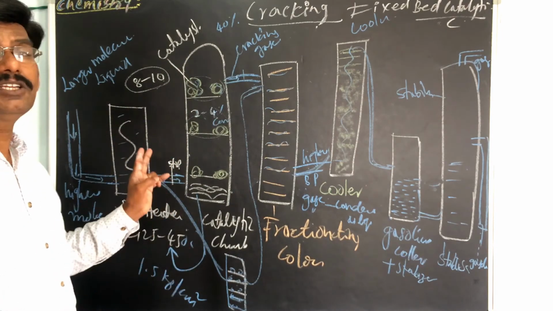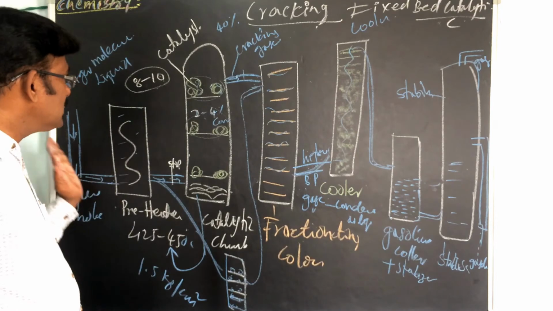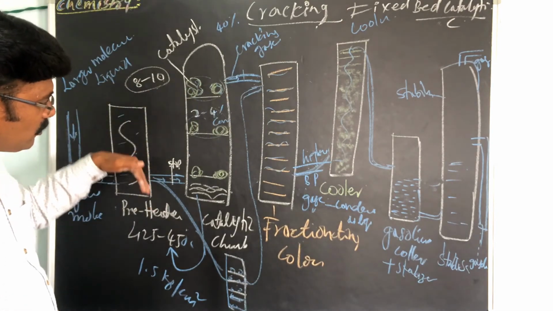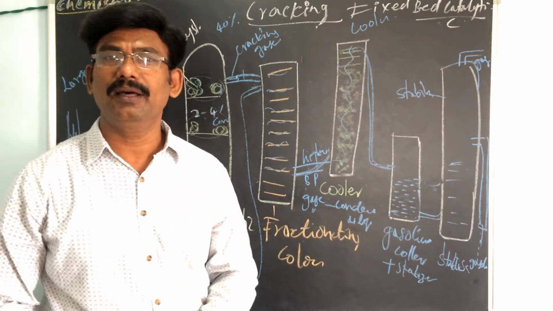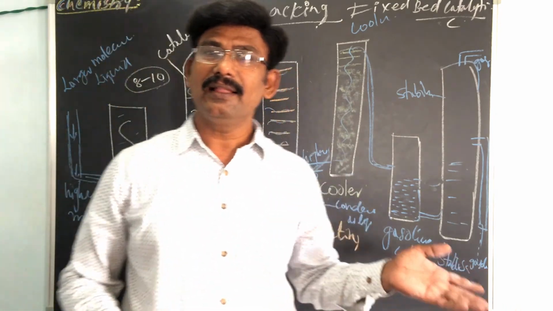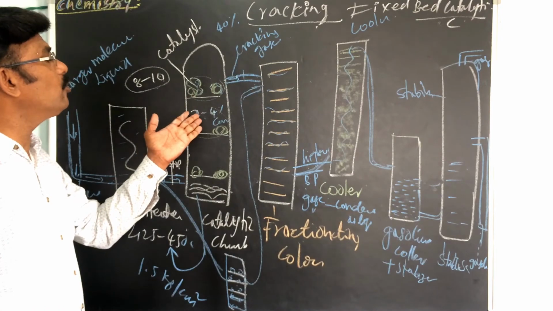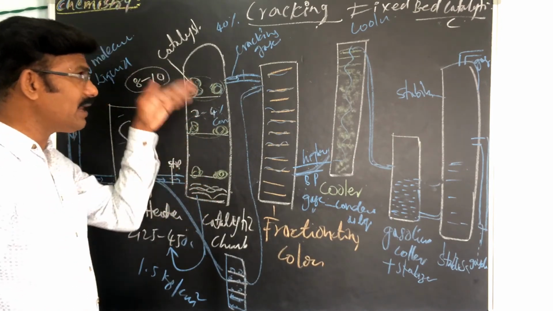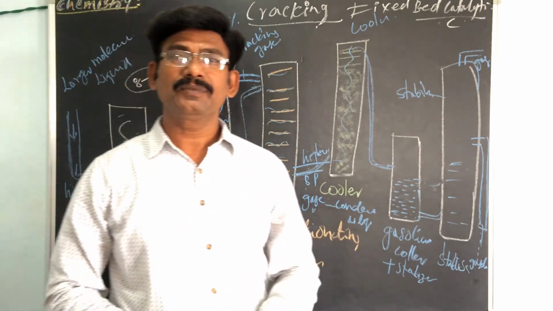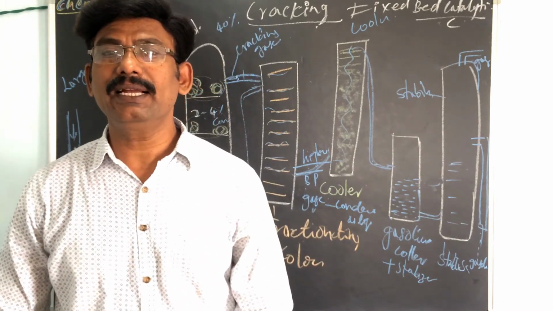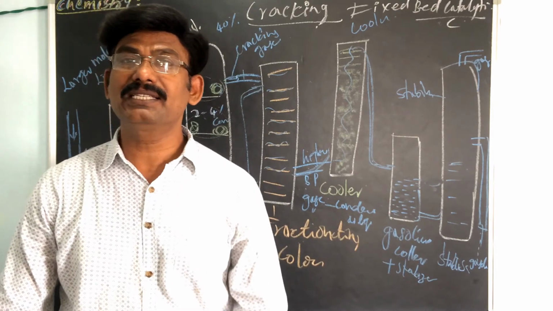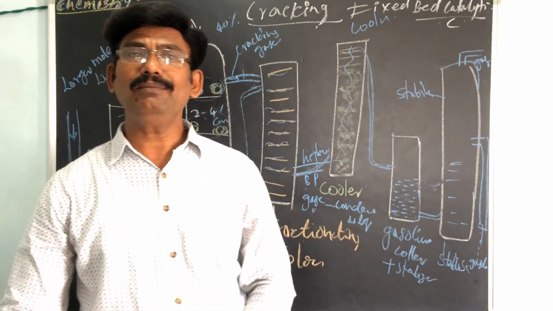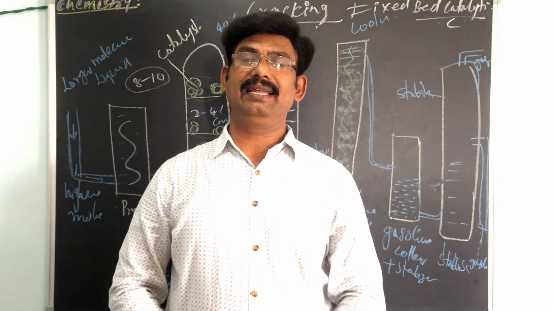So two catalytic chambers are required. For the first 8 to 10 hours you use one catalytic chamber, and after that you divert to another catalytic chamber, because the black layer of carbon, almost 2%, increases in 10 hours and stops the cracking. Okay, so this is about fixed bed catalytic cracking, and also one more: moving bed catalytic cracking.